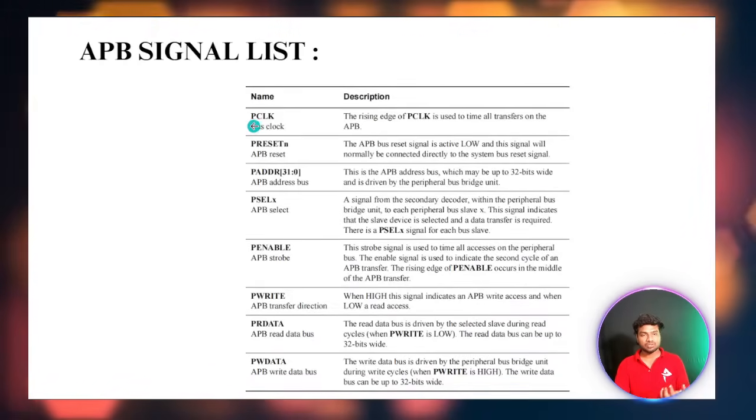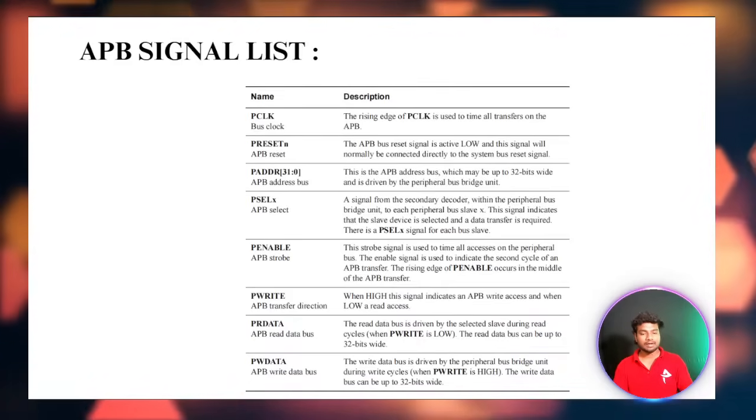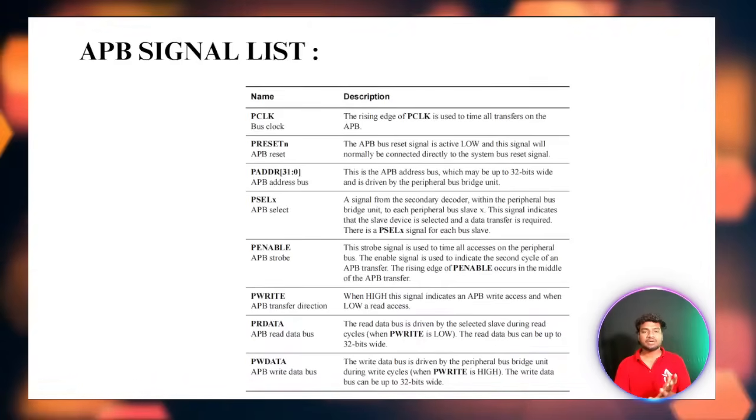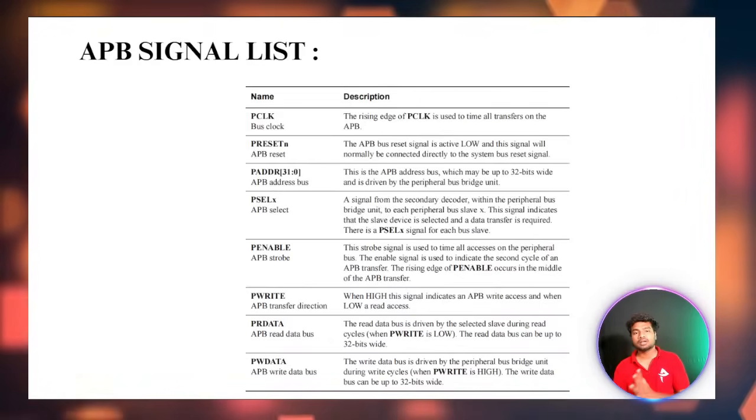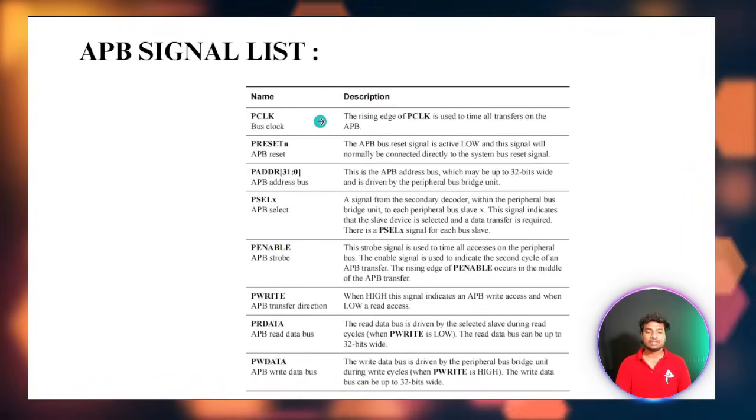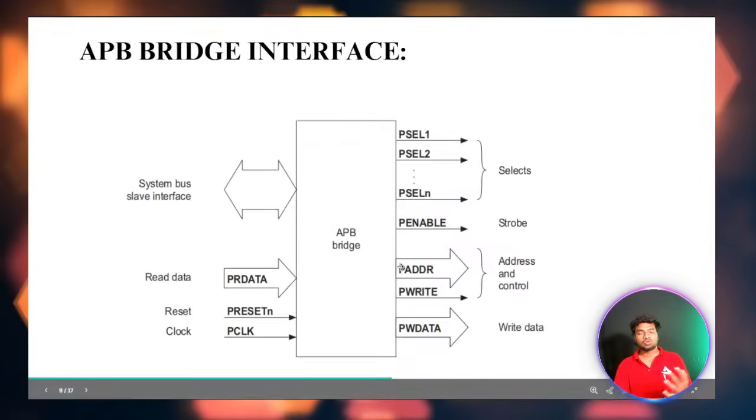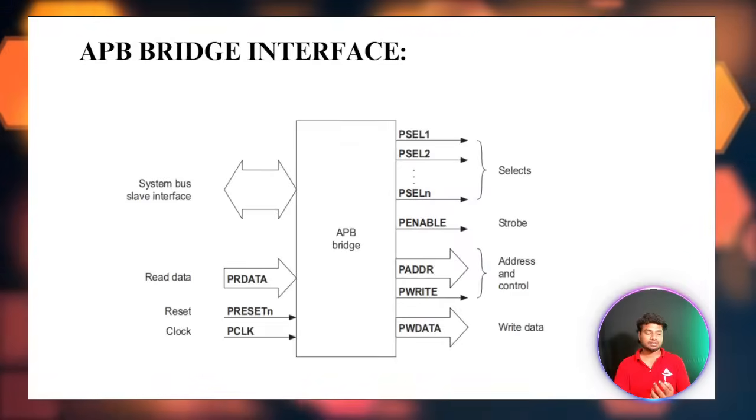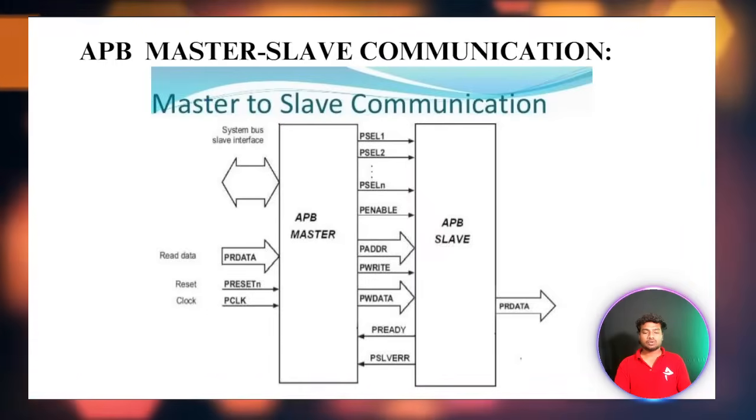P refers to the APB protocol, H is the prefix for the AHB protocol, and A refers to the AXI protocol. I will go through the APB protocol signals one by one in the upcoming classes. Tomorrow we will start with the APB protocol and cover this basic information very clearly.